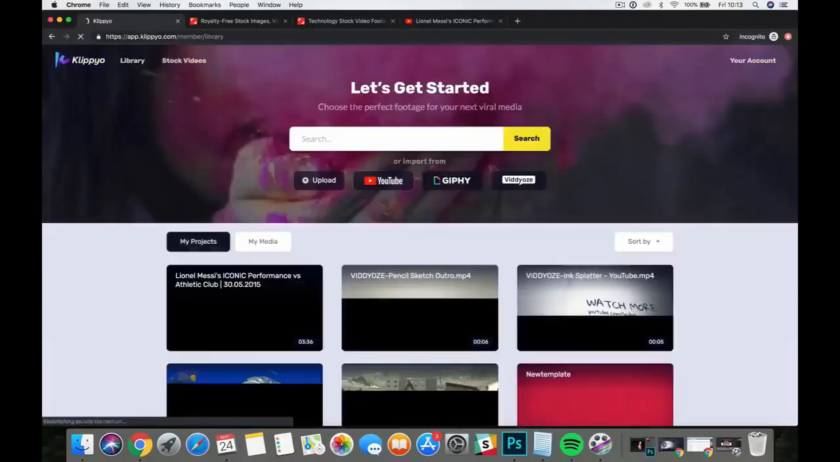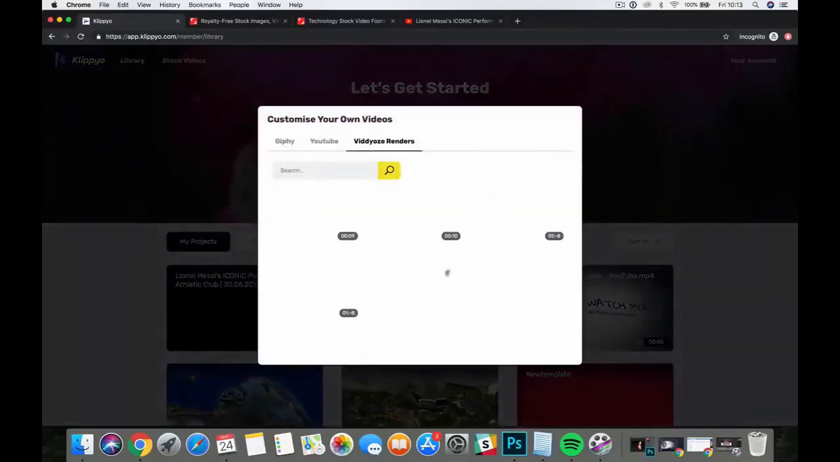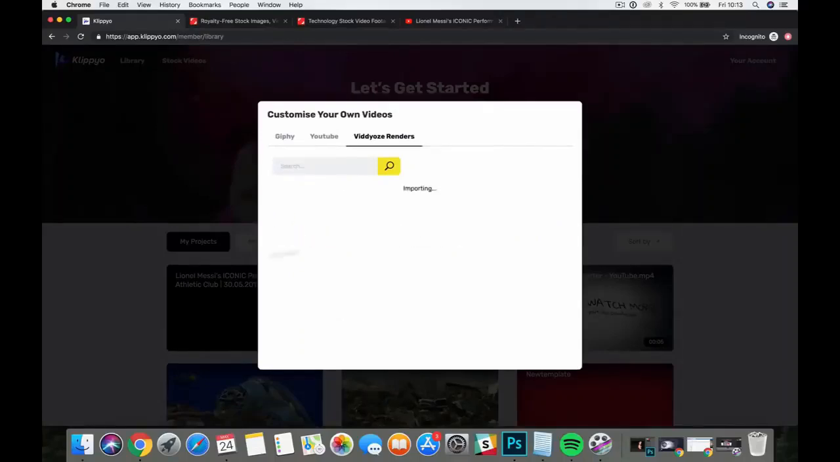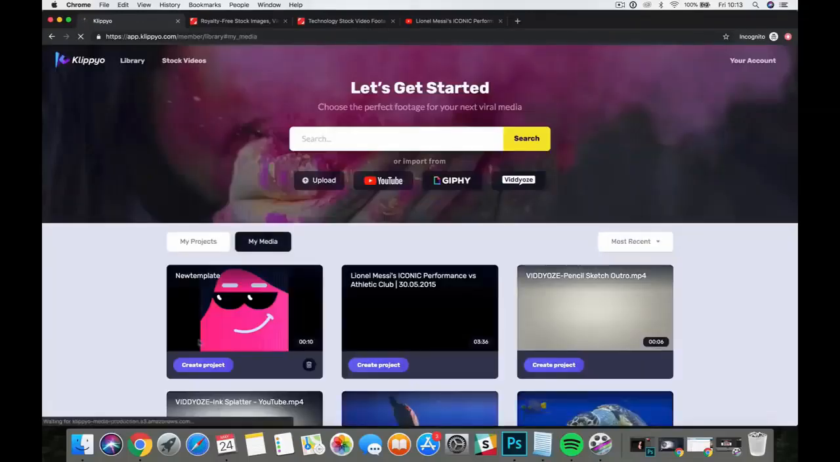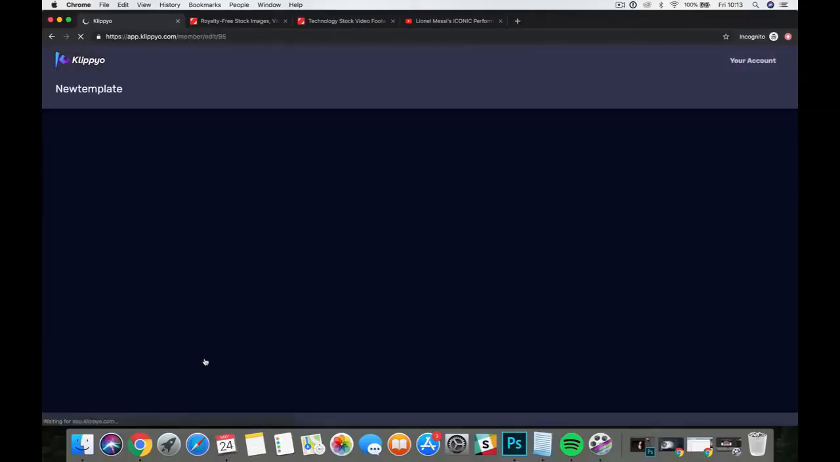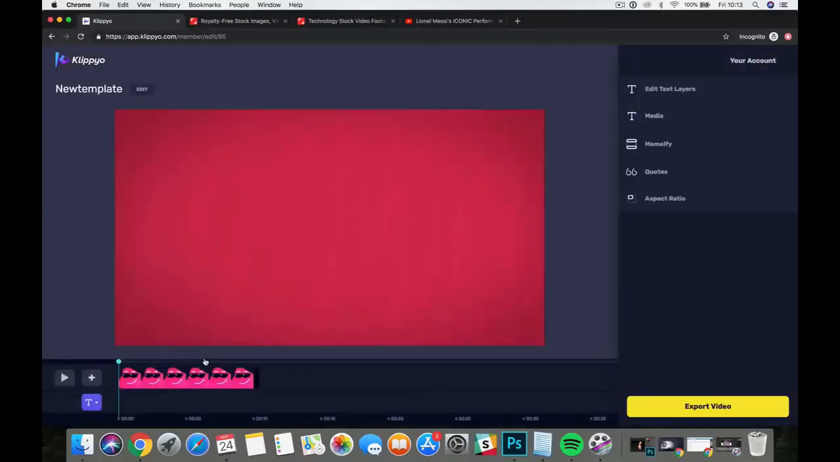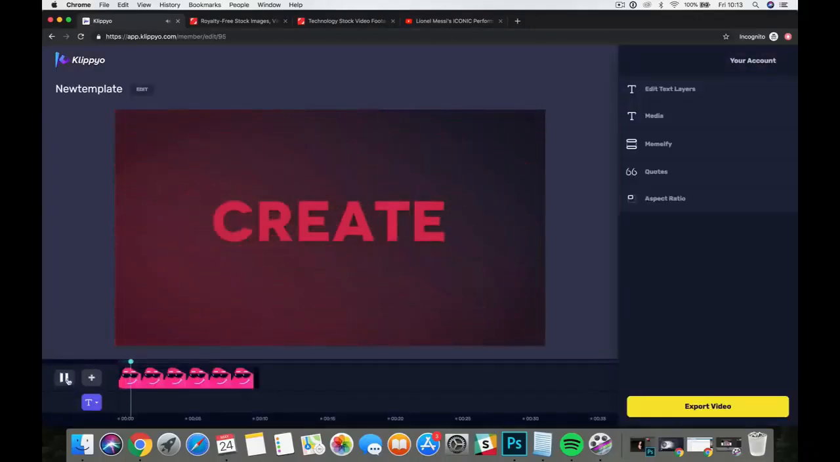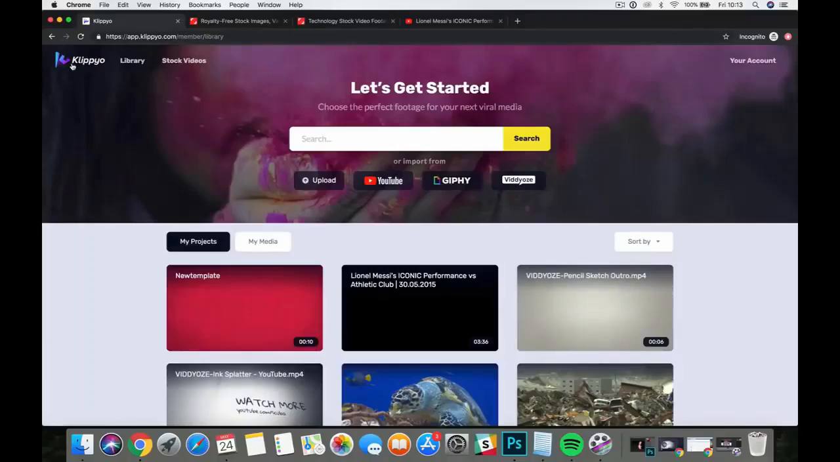And we can now pull in direct from Viddyoze. If I click on Viddyoze here, it's going to show the renders within my account, as you can see here. I could click on any of these, so new template, click on add. It'll import that directly from Viddyoze and then allow me to create. There we go, there's the template. Let's take a look at this. Create project. We go into Klippyo, and there we go, we've got our Viddyoze template ready to go. So that's how we can import any type of video clip. It literally allows people to be really, really creative with this stuff.